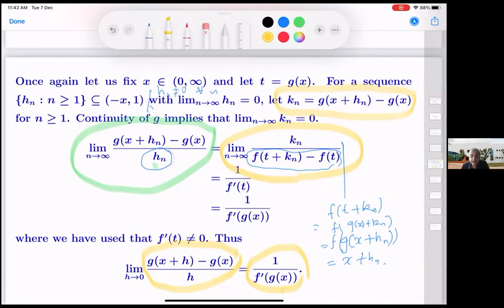So you can keep getting Hn's which are becoming small, so we can get hold of such that f